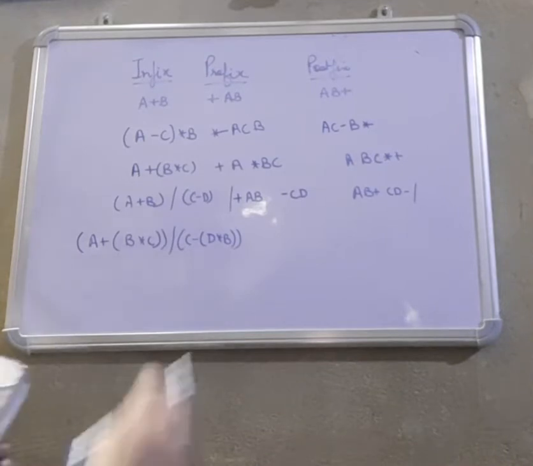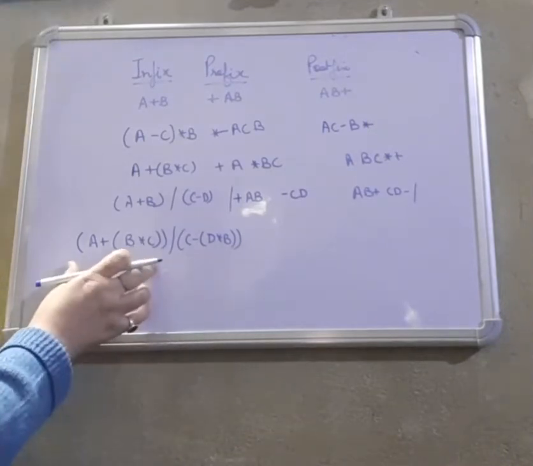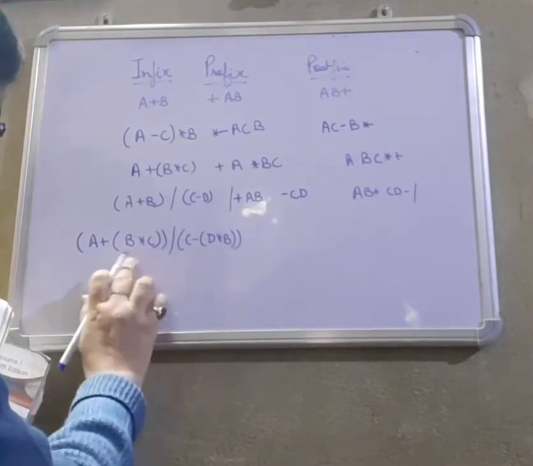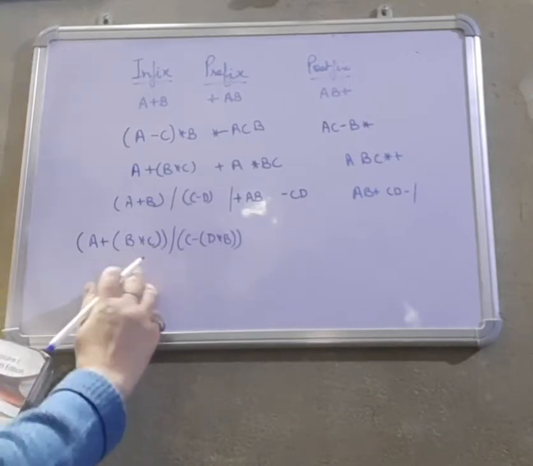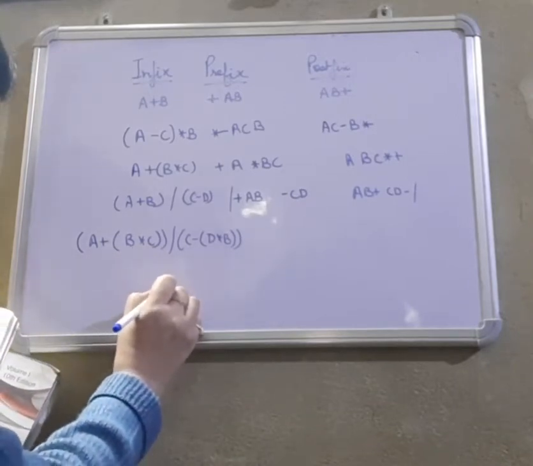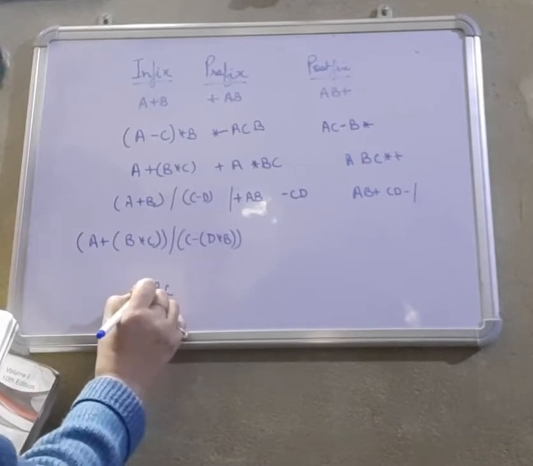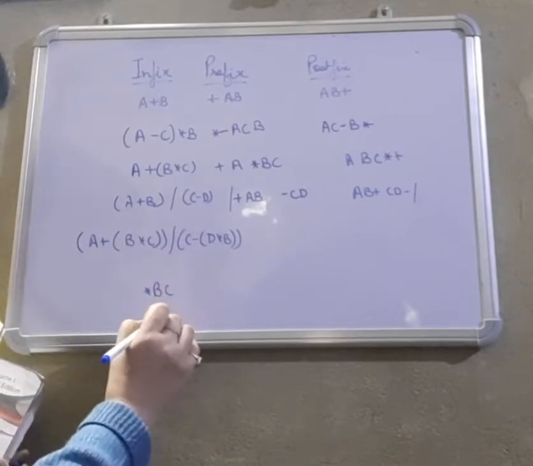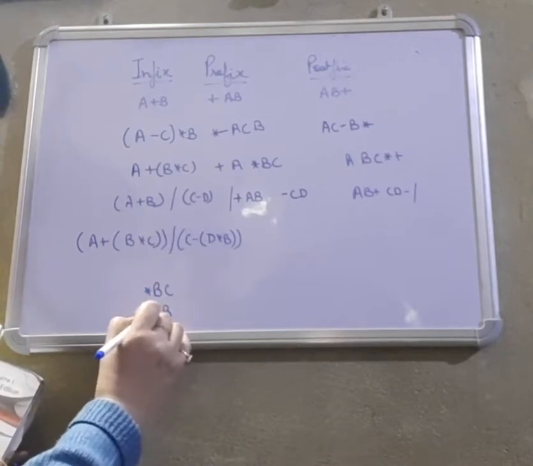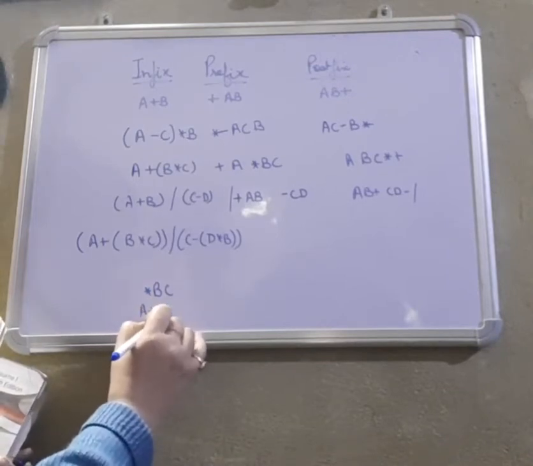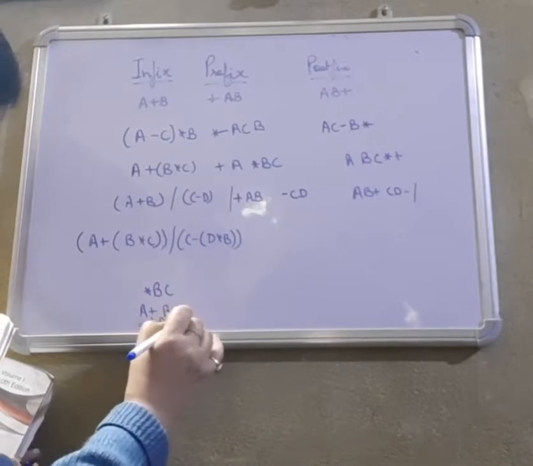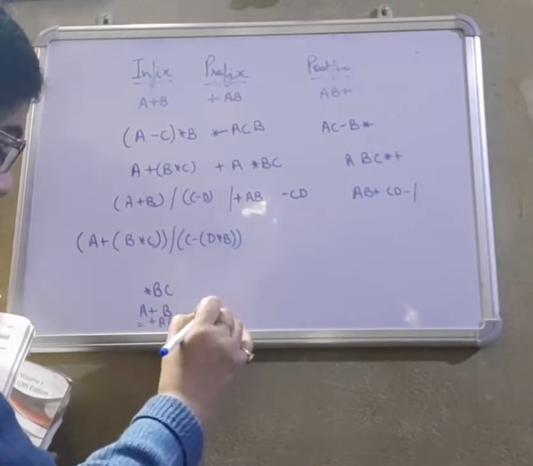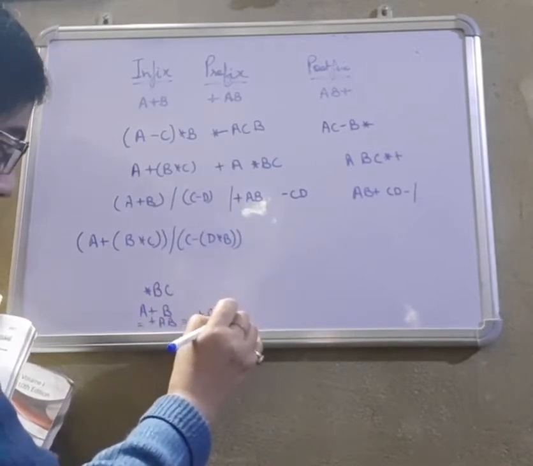For converting it to prefix, first of all let's take this expression. We will first evaluate the inner expression. The inner expression has B into C, so we will write into BC. Now consider it to be B, and this is A plus, so it will be plus AB. That means plus A into BC.